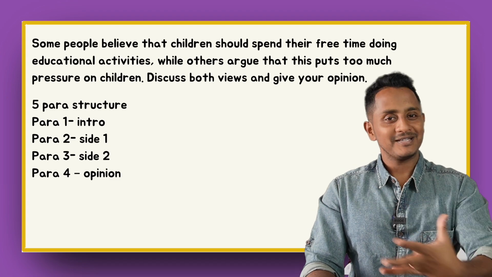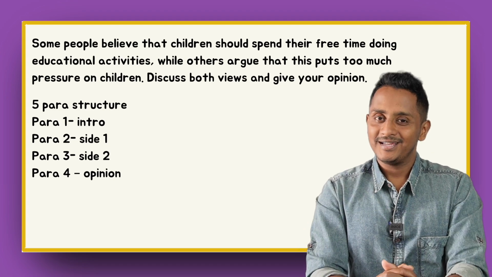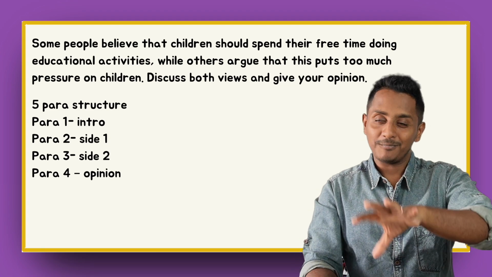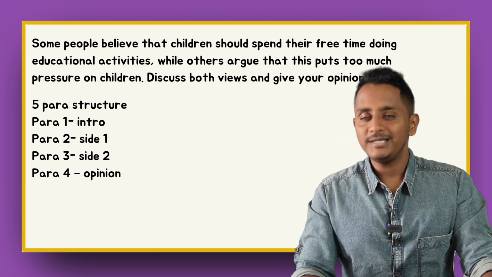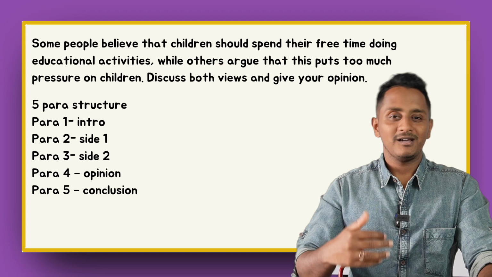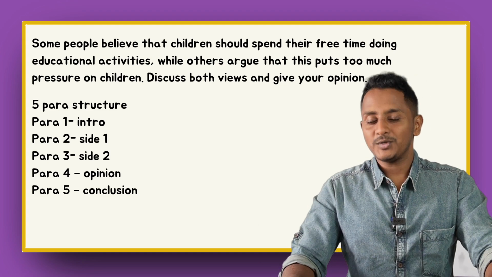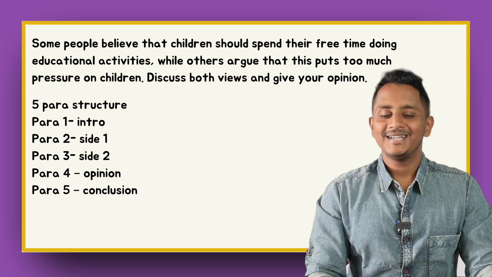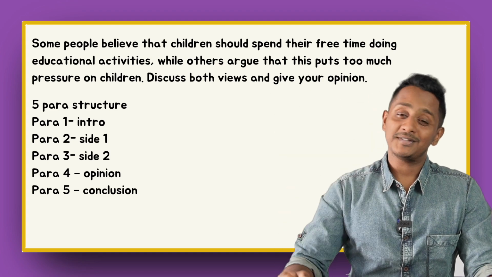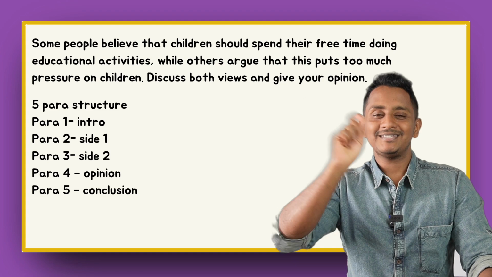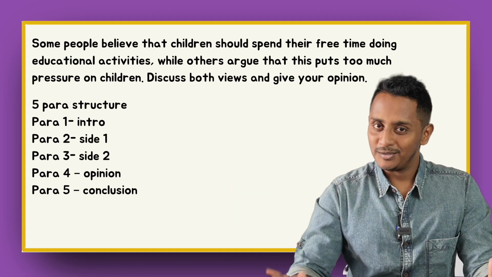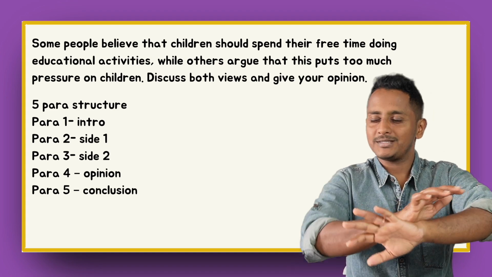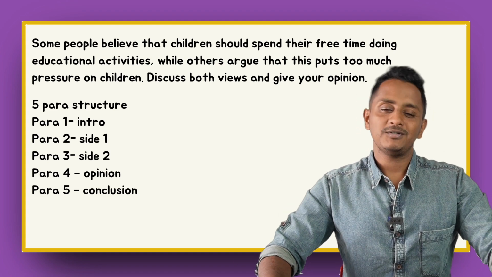It demands some respect, it demands some position in your essay, isn't it? So don't mix your conclusion and opinion in one paragraph. Para 4 is going to be completely opinion. Para 5 is going to be completely conclusion. So it's a 5-para structure. Remember this. Para 1 is very easy to write, wherein you just paraphrase a few of the statements and convey that this essay will discuss both the views followed by my opinion. You don't have to write your opinion. If you want, you can, otherwise it is absolutely not required to list it in para 1.